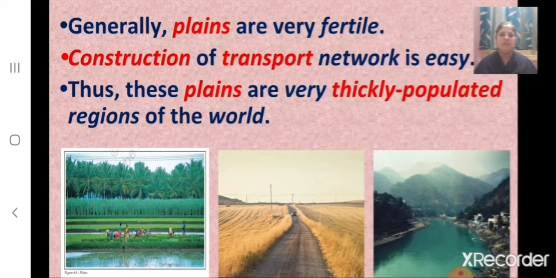And children, generally plains are very fertile, and construction of transport networks is easy. Thus these plains are very thickly populated regions of the world. This means the eroded materials that are deposited make the plains very fertile, and hence they are most ideal for cultivation. And it is very easy to make a transport network on the plains. Thus these plains are thickly populated. So many people live on the plains.